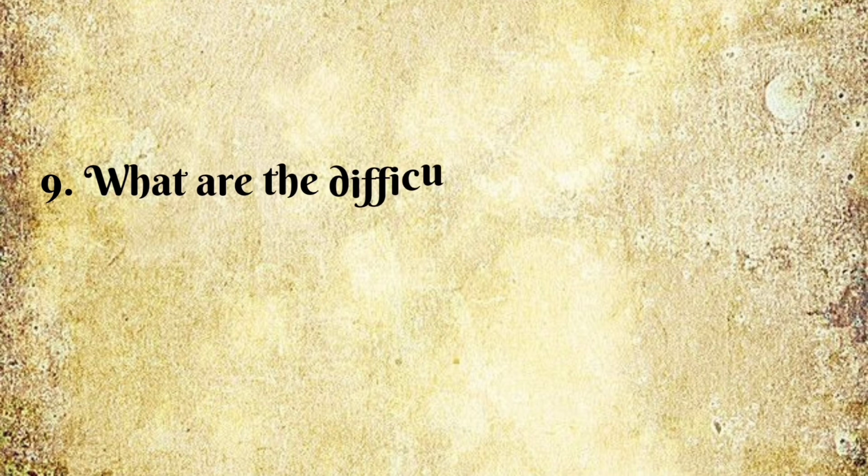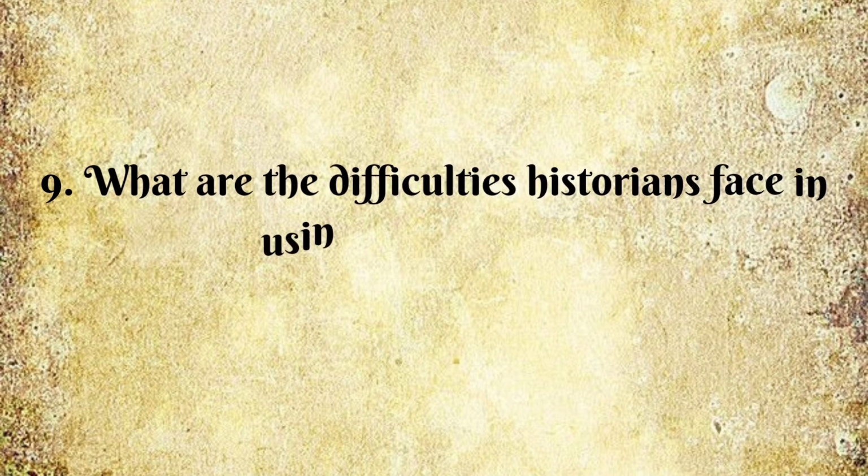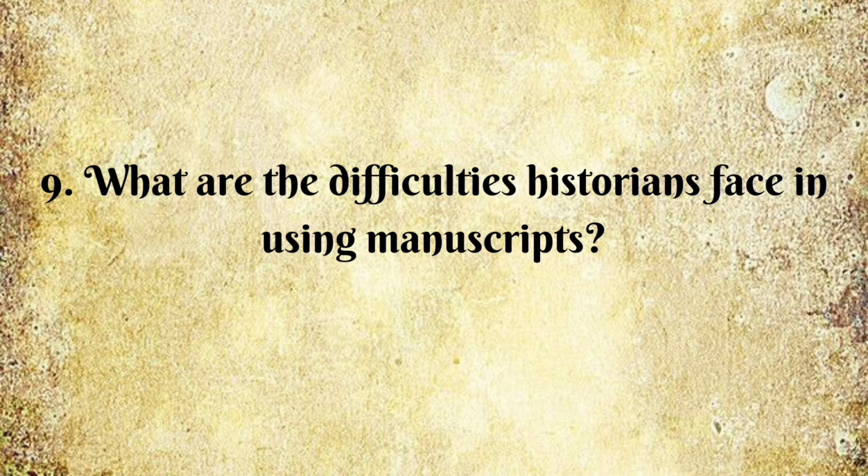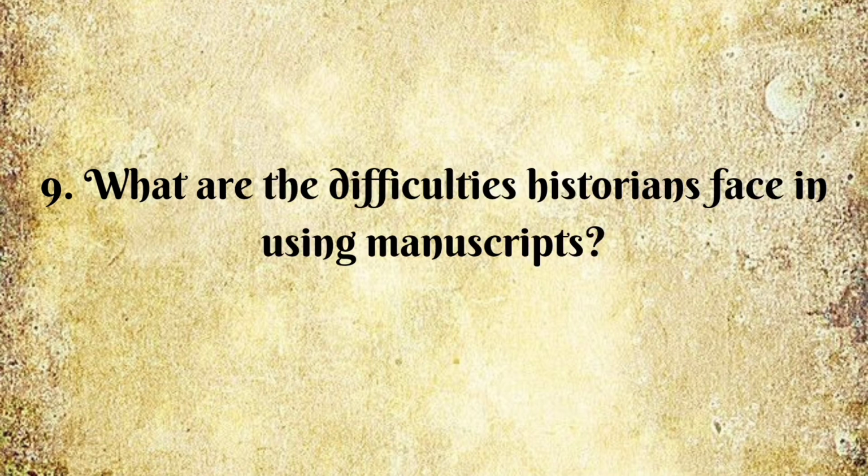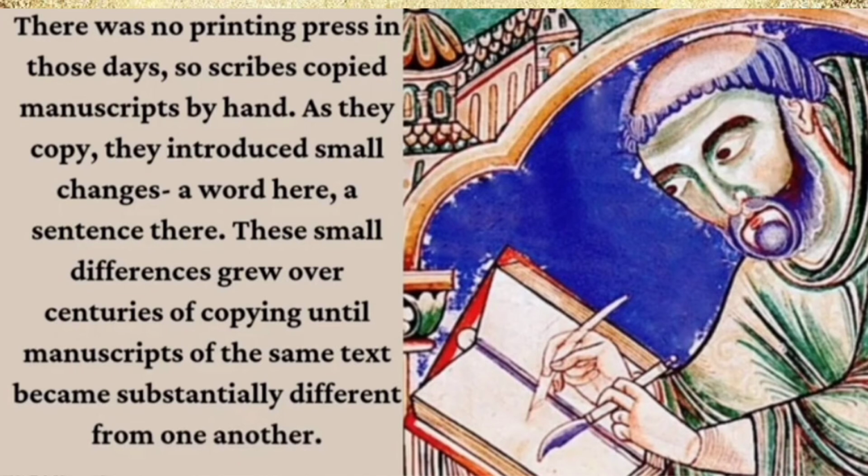Ninth question, what are the difficulties historians face in using manuscripts? There are many difficulties. There was no printing press in those days, so scribes copied manuscripts by hand.